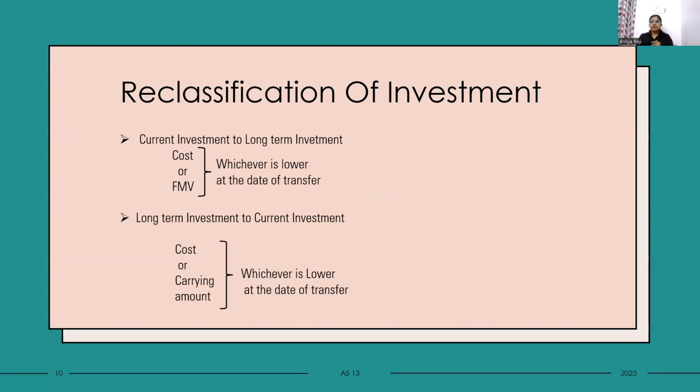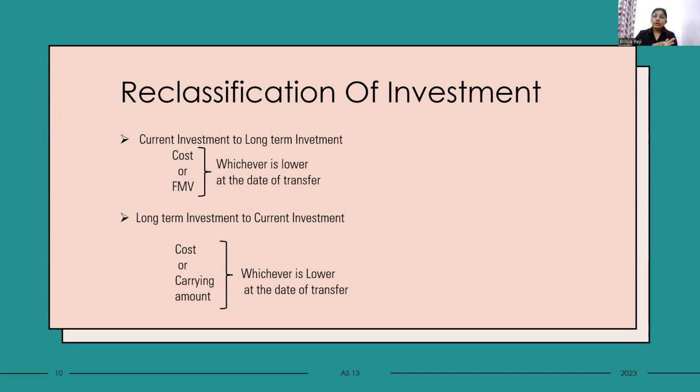In the previous question also, we said that we bought a share with an intention to hold it for less than 12 months, but due to some reasons it was held for more than 12 months. Then there is a problem. We already classified it as current investment. Due to some reasons we are not able to sell it out. So what happened? It will automatically be reclassified as long-term investment.